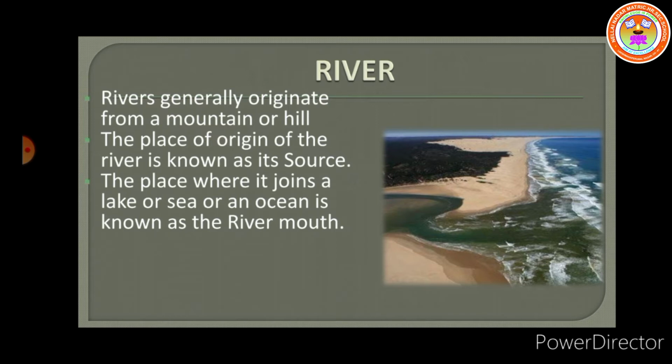The place where it joins a lake or ocean or sea is known as river mouth. Usually rivers join in an ocean or sea. This picture is a river mouth picture. River joins in sea. Let us see.